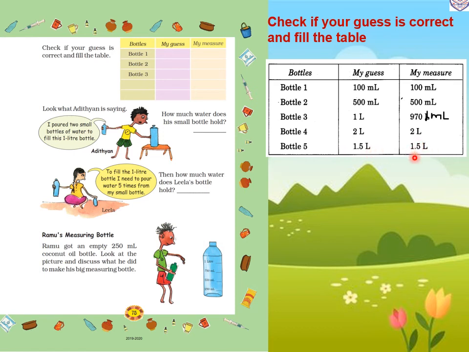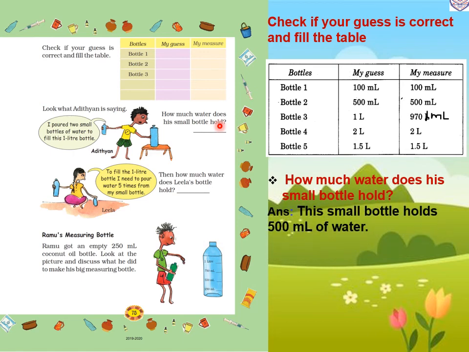Now look at what Adityan is saying. I poured 2 small bottles of water to fill this 1 liter bottle. So here is the 1 liter bottle, and in this hand he is holding a small bottle. He filled the bottle by pouring the small bottle 2 times. So how much water does this small bottle hold? This small bottle holds 500 milliliter of water, because 1 liter equals 1000 milliliter.